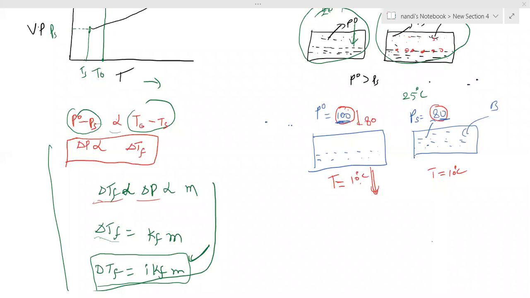T naught, TS, they will mention as T of solution or water or solvent like that. Write those things. You already know the symbols: T naught is the pure solvent, TS is the solution. Mention that. It is 2.10 and 2.11. With respect to freezing point, whatever is given, please write.